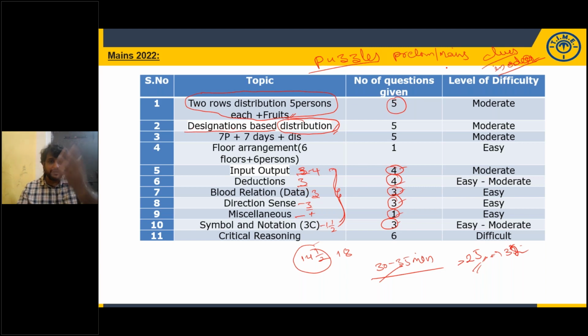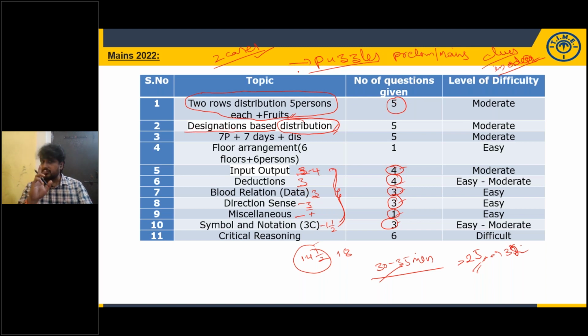No need to read the entire data. Directly you can begin from clue number 1 onwards. Initially, it may lead to 2 cases, 2 possibilities. Try to work on both the possibilities simultaneously and go through the clues. Somewhere, one of the cases will violate the conditions, and go ahead with the other possibility. But don't stick with one possibility. You have to work on both the possibilities simultaneously. That is the technique that you have to follow in the puzzles.